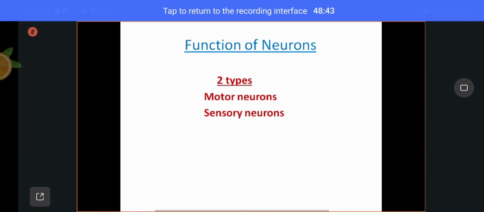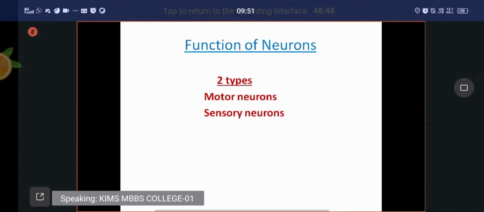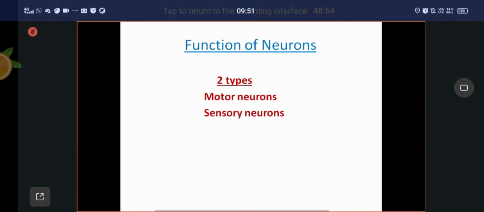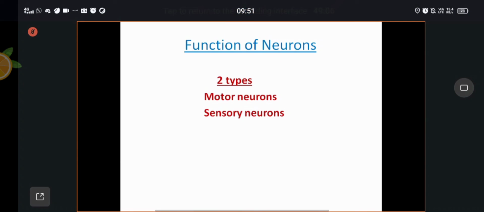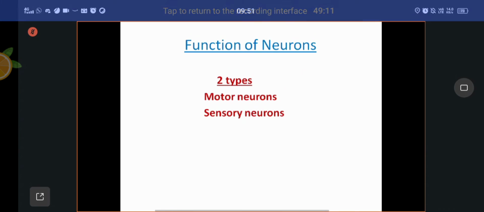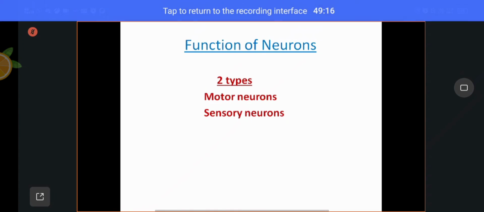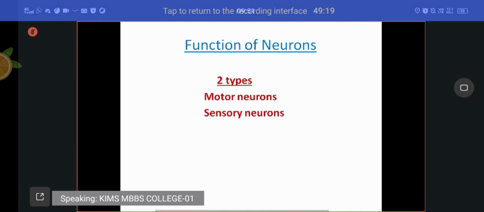Mainly, suppose you take skeletal muscles, the sensory neurons, like veins, carry blood from the peripheral parts to the central part, that is the heart. The sensory neurons carry sensory information from the peripheral part of the body to the central nervous system, that is brain and spinal cord. Mostly sensory neurons carry sensations, for example from the skin: touch, pain, pressure, temperature, to the central nervous system, brain and spinal cord.